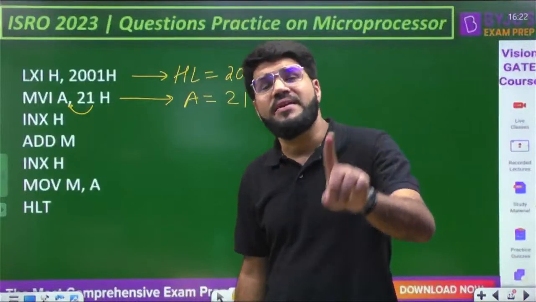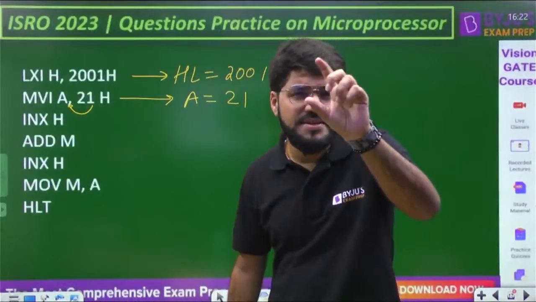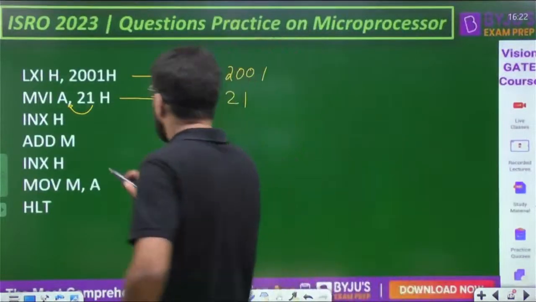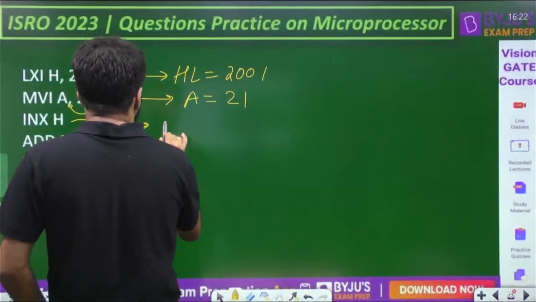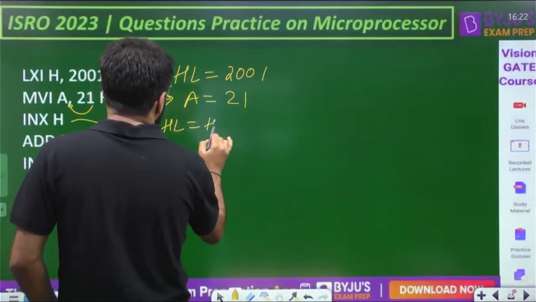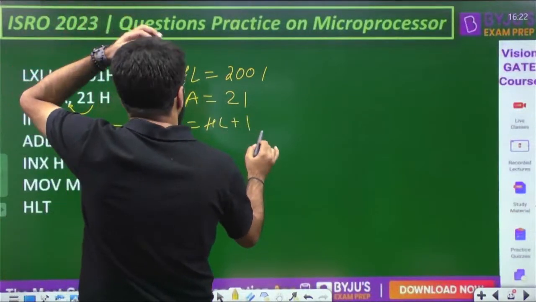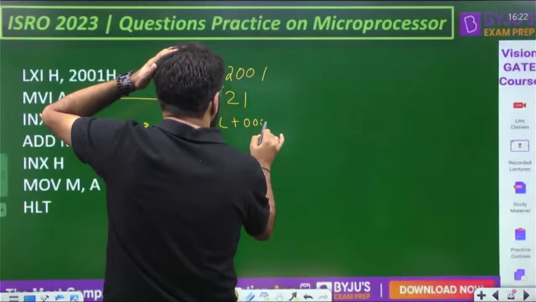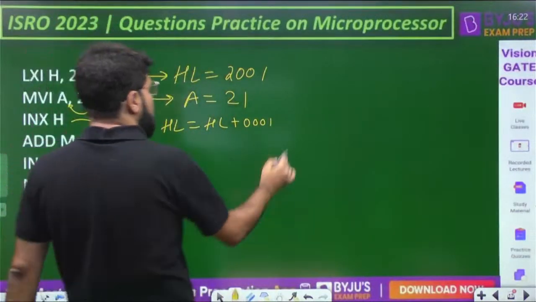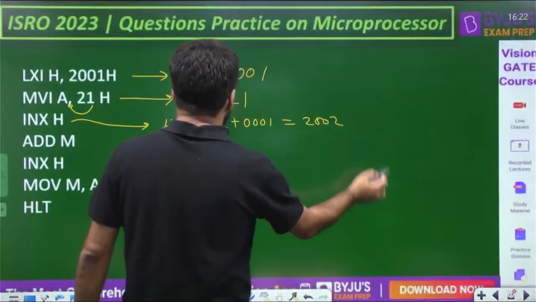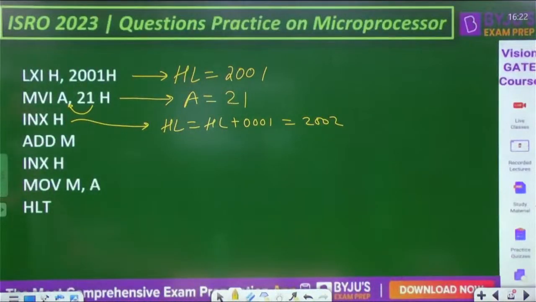INR is for increment register. INX, X always comes in the register pair instructions. So, increment register pair. HL will increment by 1 only. In the pair format, if I say 2001 plus 0001, that actually becomes 2002. Clear? That actually becomes 2002.